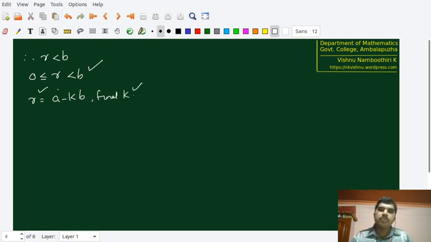The existence of K, in fact, K we wanted to call it as Q. The existence of K and existence of R and Q such that A is equal to BQ plus R is now verified with the property that R is between 0 and B, R is strictly less than B, R can be equal to 0. That's verified. So the existence is completely verified, and the Q and R found satisfy the given property.